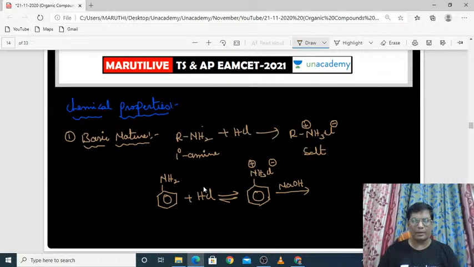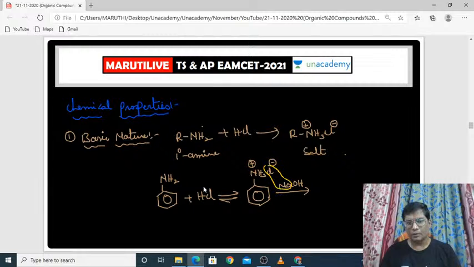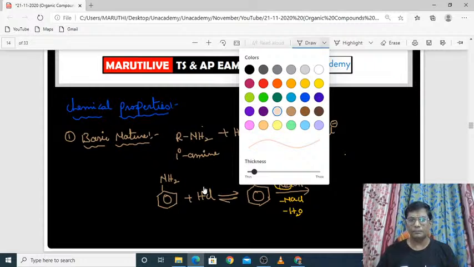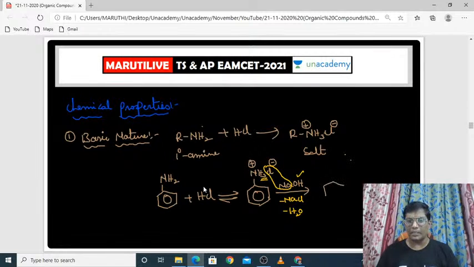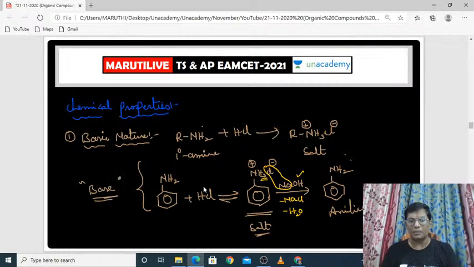When it reacts with sodium hydroxide, see here, NaCl will separate out along with one hydrogen from this and one OH-. It will produce H2O molecules, and finally the compound aniline will separate out again. It is called aniline. So the intermediate compound is nothing but a salt. Whenever the salt is formed, we can easily find out the aniline or the primary amines. These are all nothing but bases.